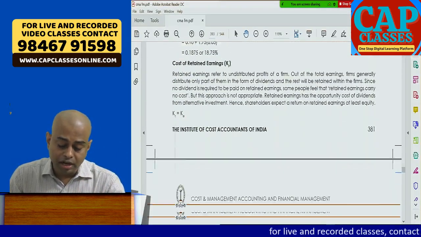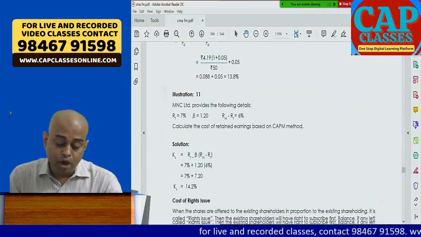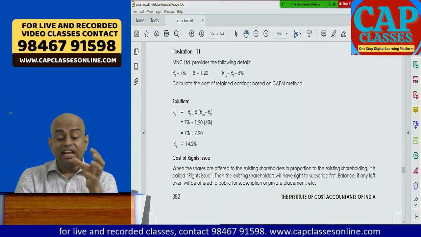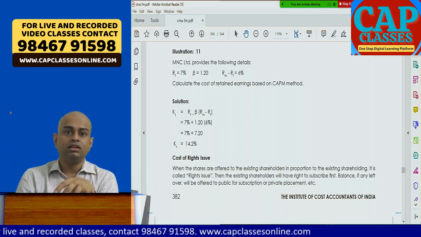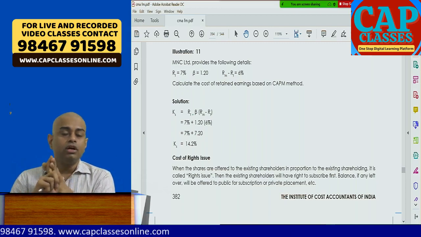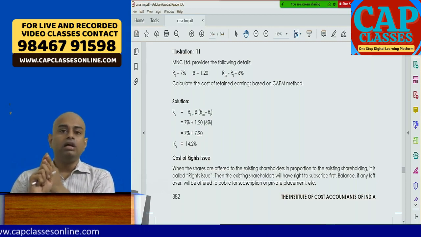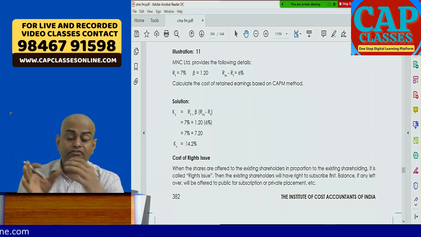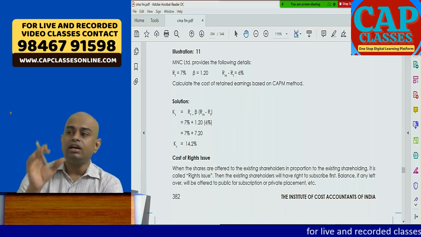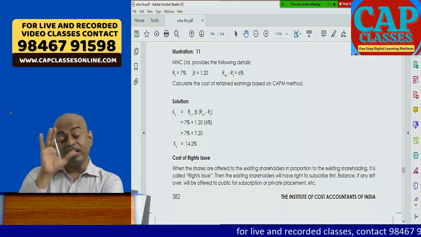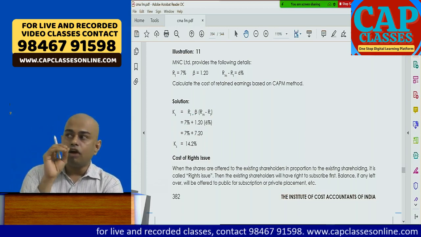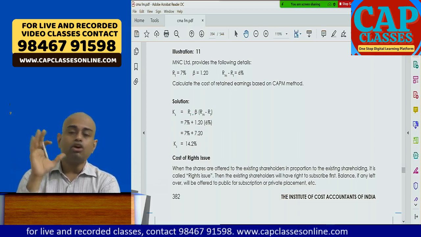Okay, so this is problem number 9. Now, look at problem number 11. This is the calculation of cost of retained earnings. We have discussed cost of equity, cost of preference, cost of debentures, cost of debt. Now, cost of retained earnings. For the time being, keep one thing in mind. Cost of retained earnings is equal to cost of equity. If there is a difference, I'll tell you. So, for now, what is your understanding? Cost of retained earnings is equal to cost of equity.